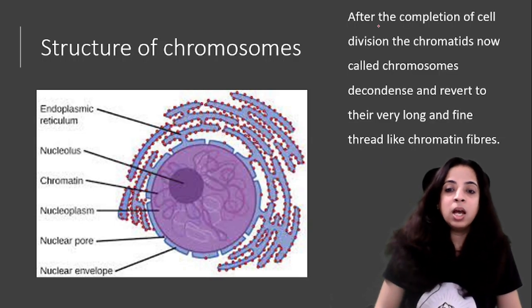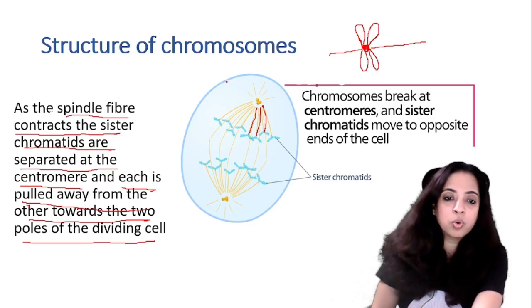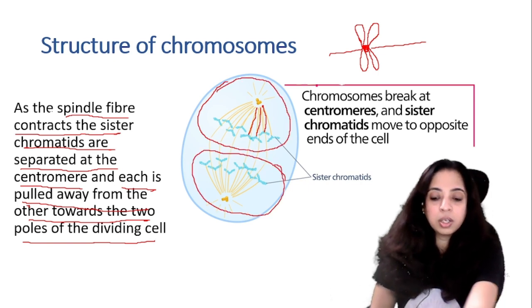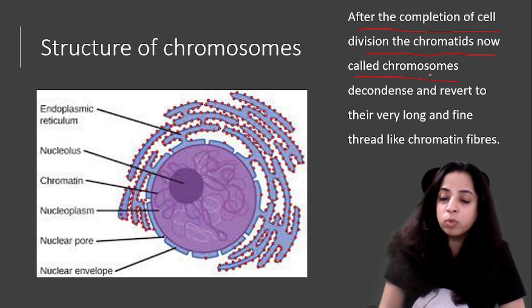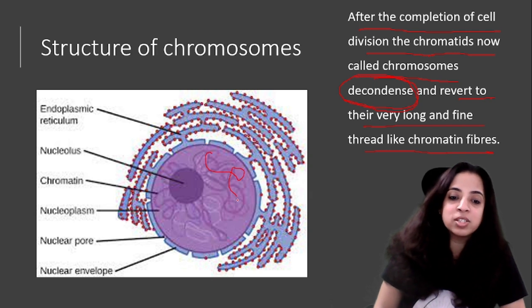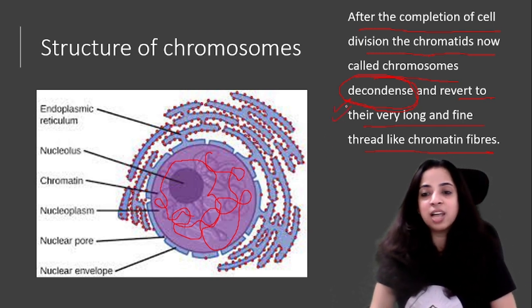Now, after the completion of the cell division, two different cells are formed like this. After that, what happens? After completion of cell division, the chromatids, now called chromosomes, decondense. फिर से they decondense again and revert to their very long and fine thread-like chromatin fibers. They again become chromatin fibers like this. Can you understand? So they decondense after the cell division.